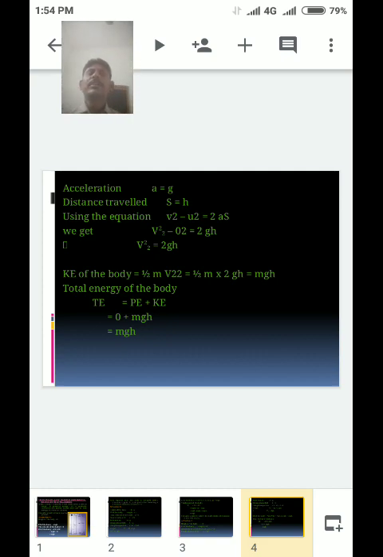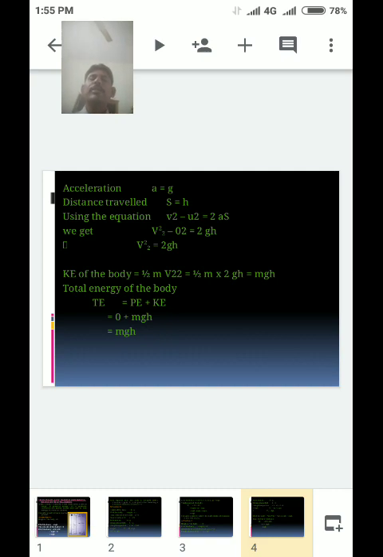Using the equation v square minus u square is equal to 2as, where acceleration a is equal to g and distance traveled s is equal to h, substituting these values in the equation.